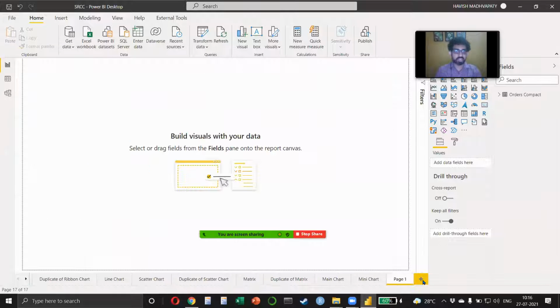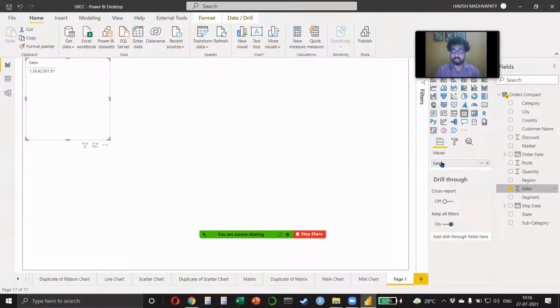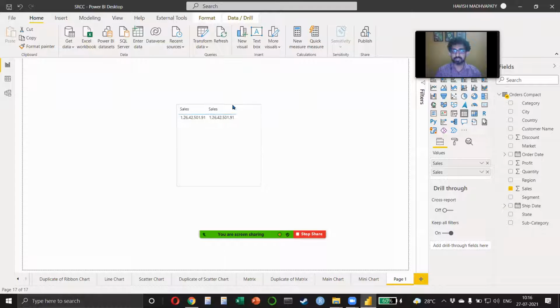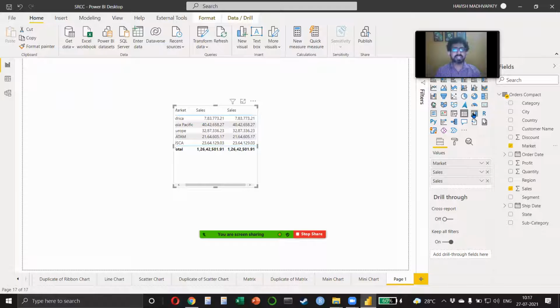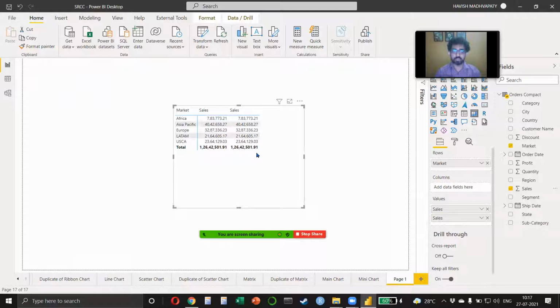I will just create a new table in which we will keep our sales value, right? Watch carefully. I'm putting the sales value 2 times. So the same value is being duplicated. So I have 1 crore 26 lakh 42,501. Let's put the market as well. And you can make this into a matrix as well. Here also you can have 2 values.